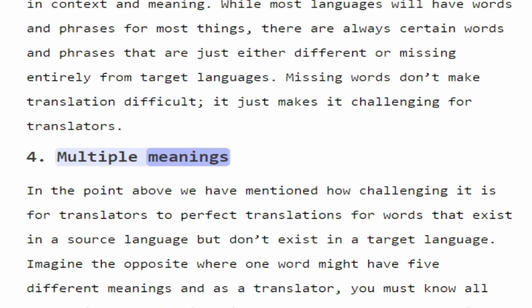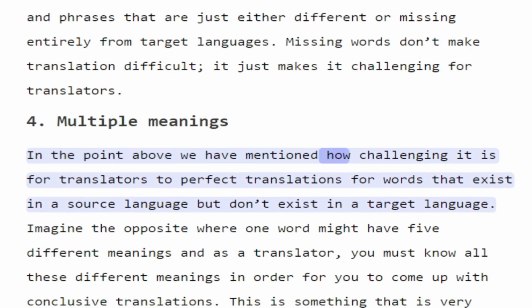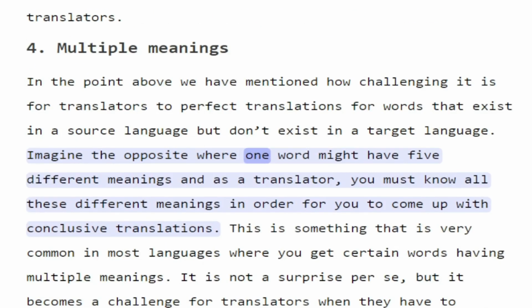4. Multiple meanings. In the point above, we have mentioned how challenging it is for translators to perfect translations for words that exist in a source language but don't exist in a target language. Imagine the opposite, where one word might have 5 different meanings, and as a translator, you must know all these different meanings in order to come up with conclusive translations.